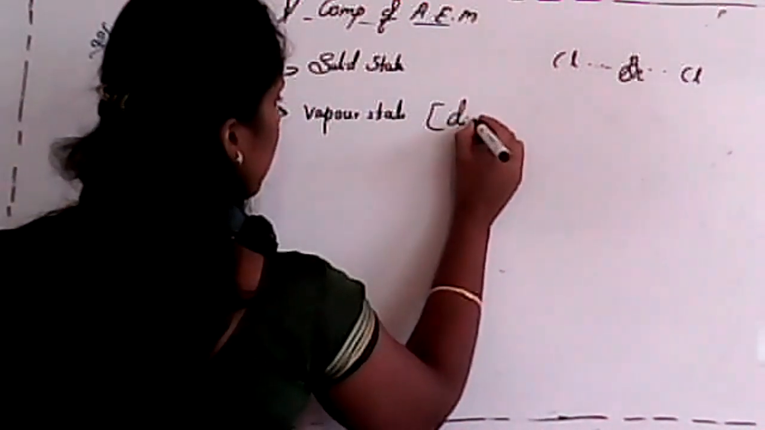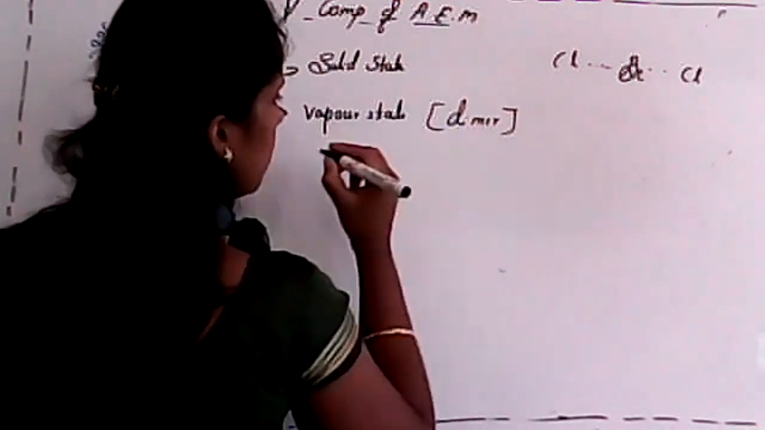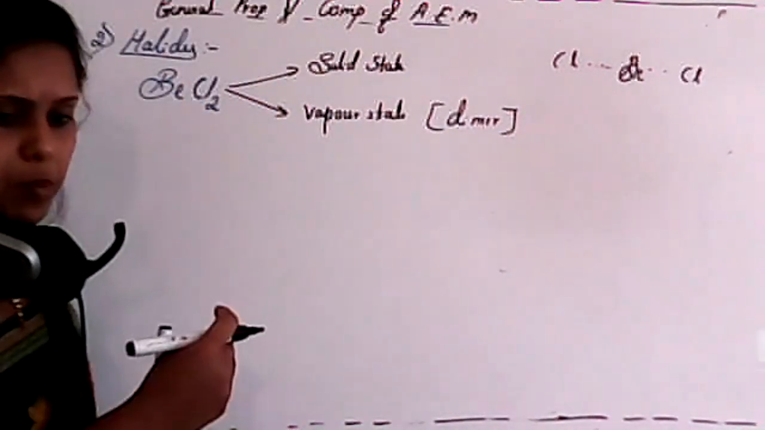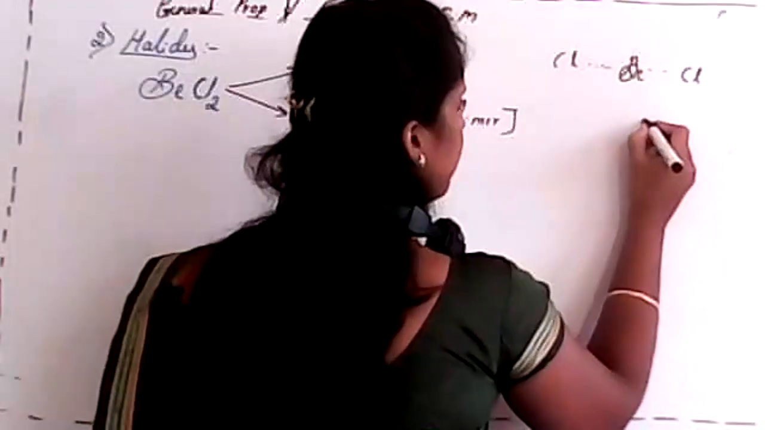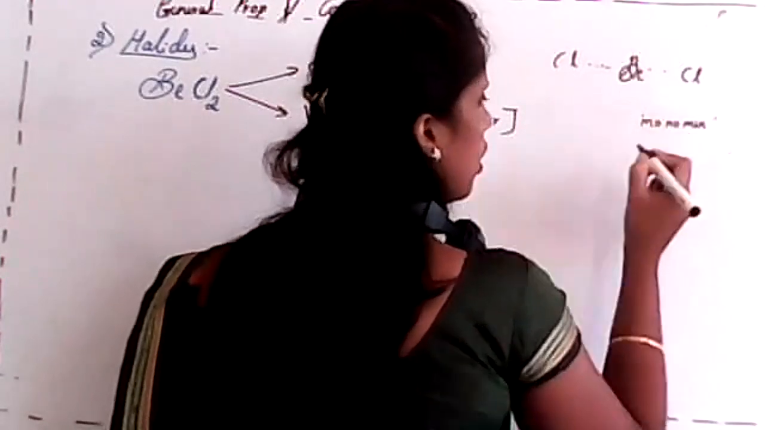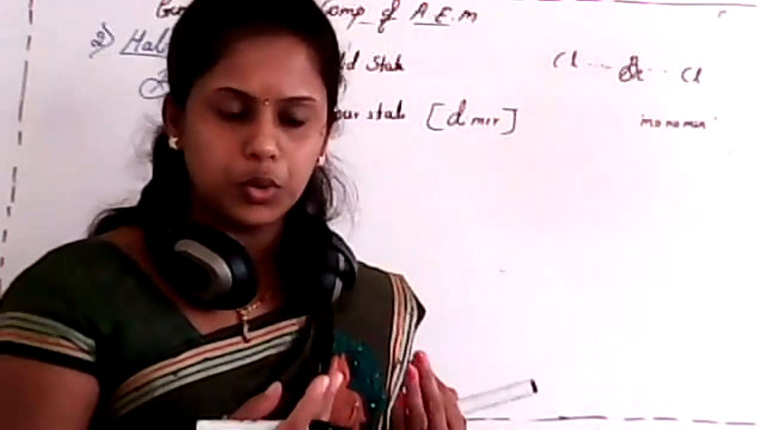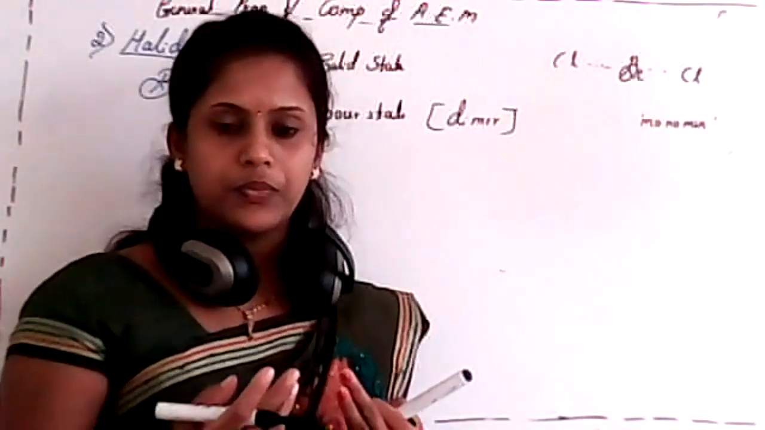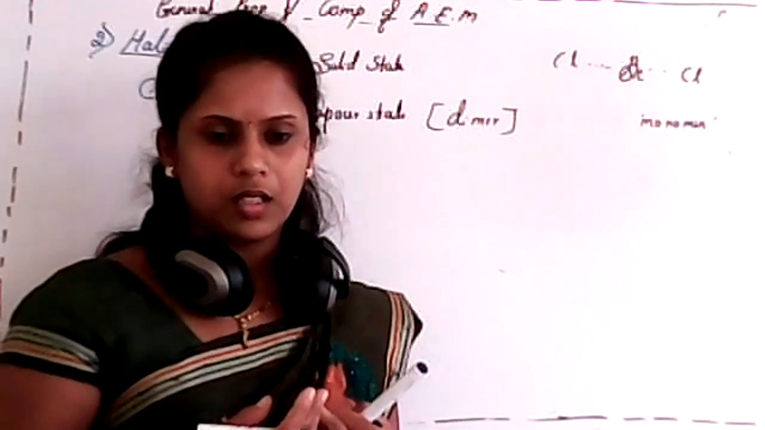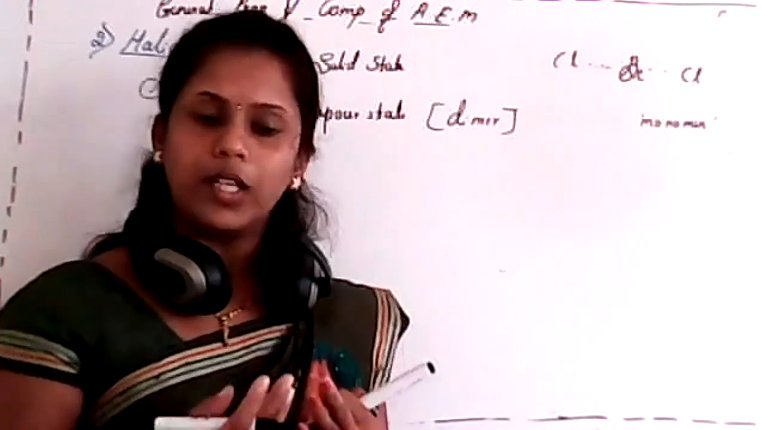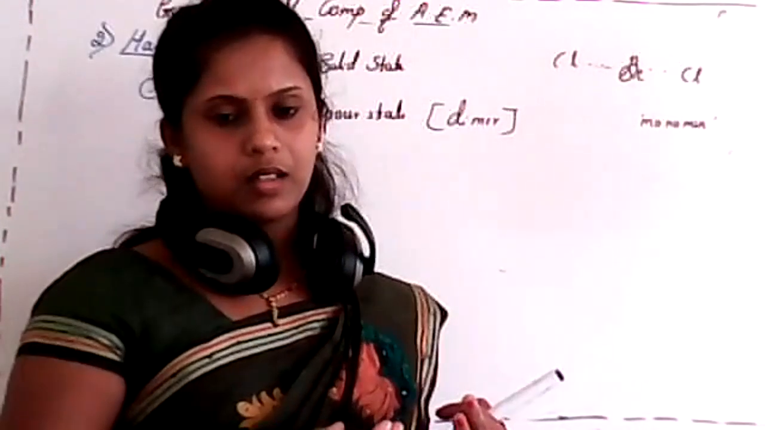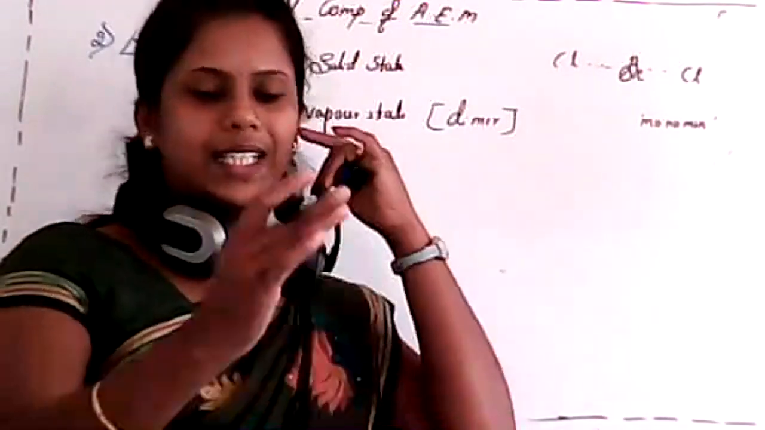Those will form a dimer. See student, I'll explain about dimer and monomer. If I consider a monomer, do you know anything about polymer? Student, do you know anything about polymer? If you know, just tell me. I'll take that example itself. Polythene, you know polyethylene. Or I'll take a simple example.